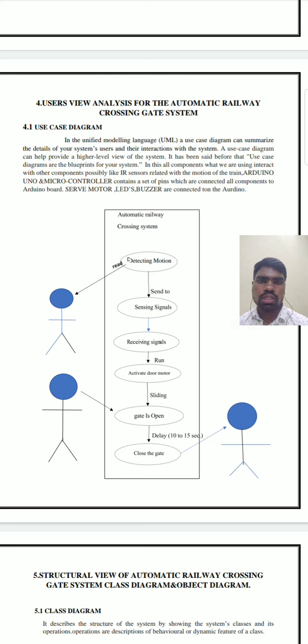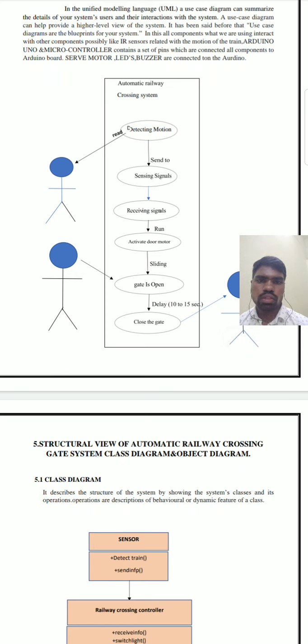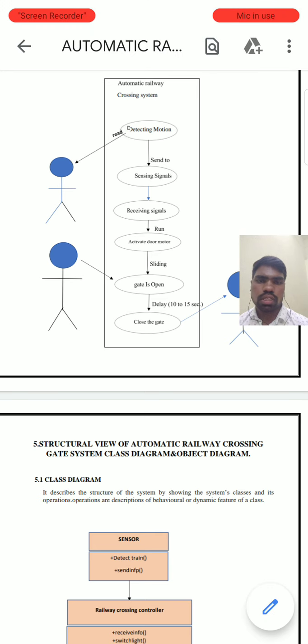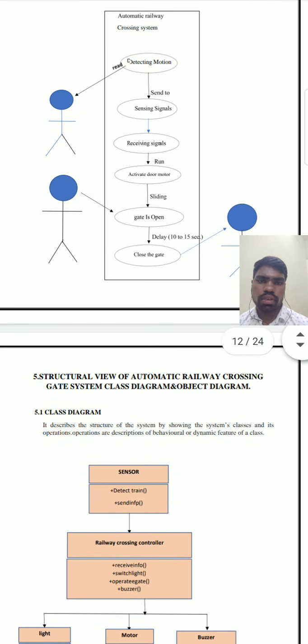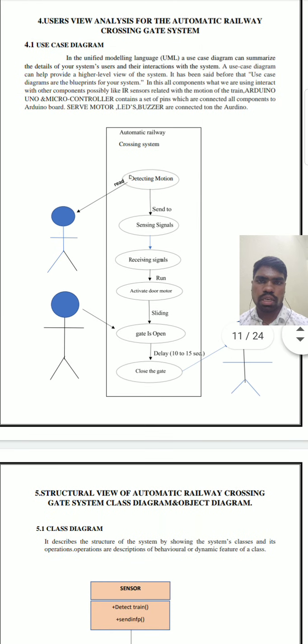Users view analysis for the automated railway crossing gate system. This is the use case diagram. See here, the automatic railway crossing system detects motion, senses signals, receives signals, activates door motion, and the gate is opened and gets closed. This is the use case diagram of the automated railway crossing system.